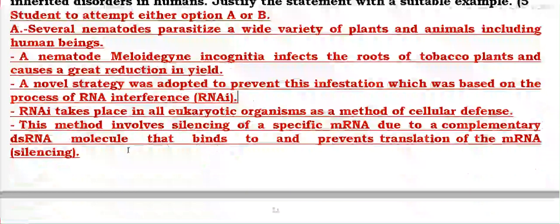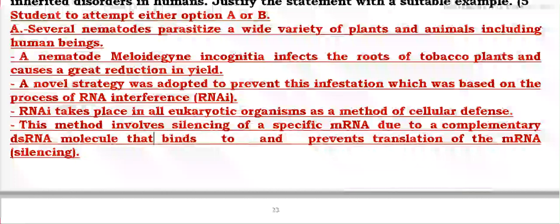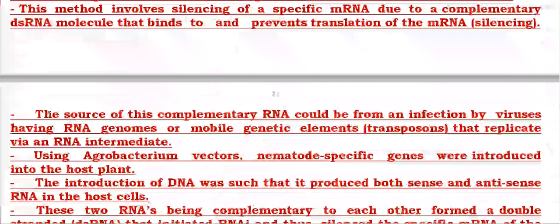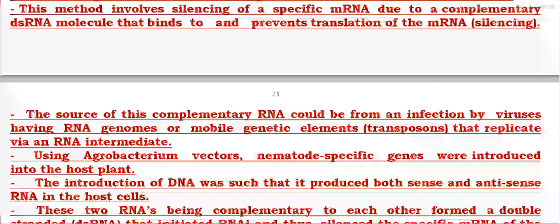RNA interference takes place in all eukaryotic organisms because it prevents the functioning of the RNA. Another complementary DNA is inserted, and that DNA forms the complementary RNA, so the RNA becomes double stranded here, and it is known as RNA silencing. The source of the complementary RNA could be from infection by a virus or from any other technique.